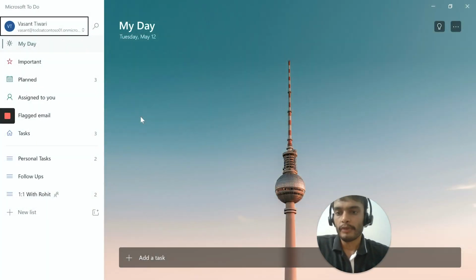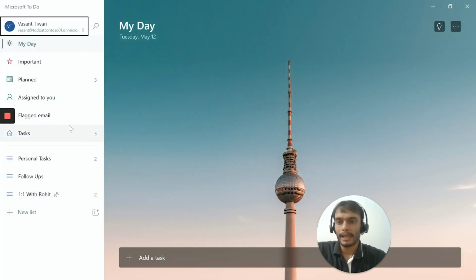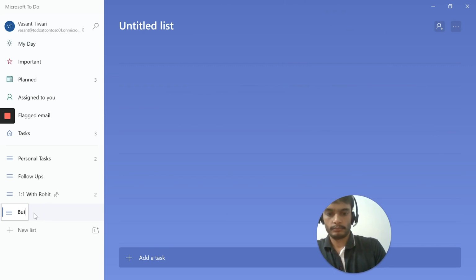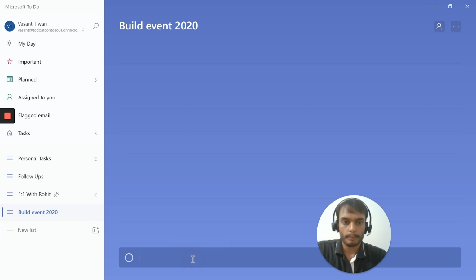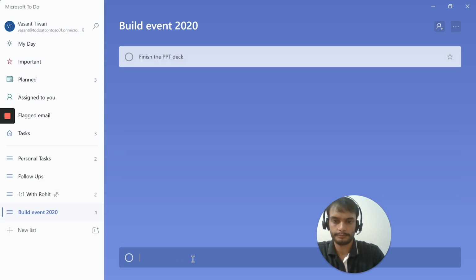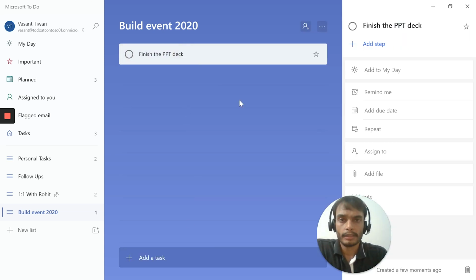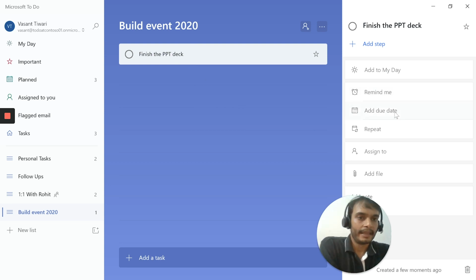This is the To Do app on Windows platform. The To Do app allows users to organize tasks into task lists. Let's create a new task list, Build Event 2020. Creating a new task is as simple as adding its title. Let's create a new task, Finish the PPT deck. Clicking on the task shows details of the task like due date, recurrence, reminder date time, etc. You can also set these properties right here itself.